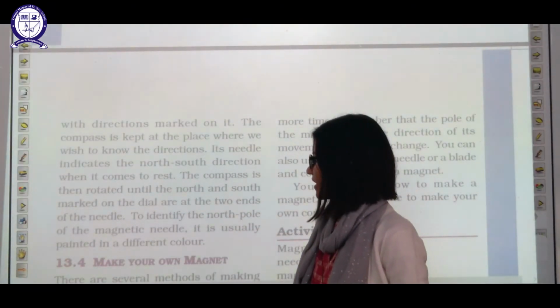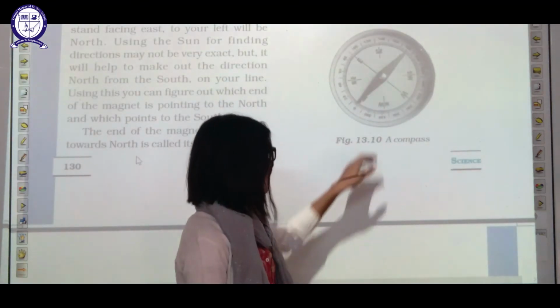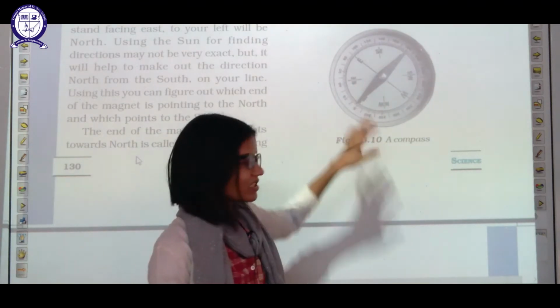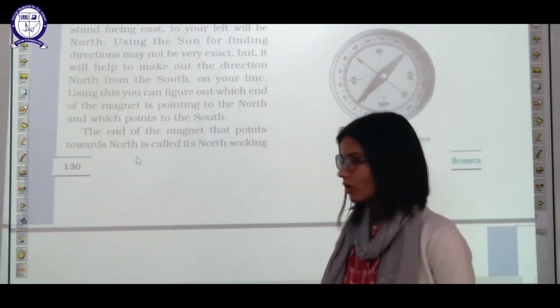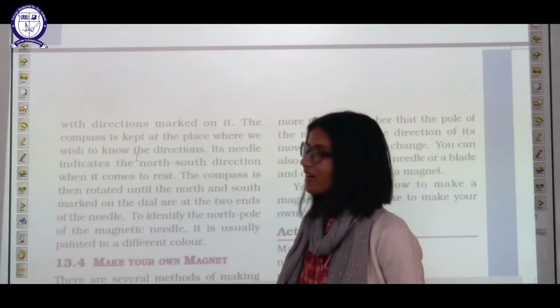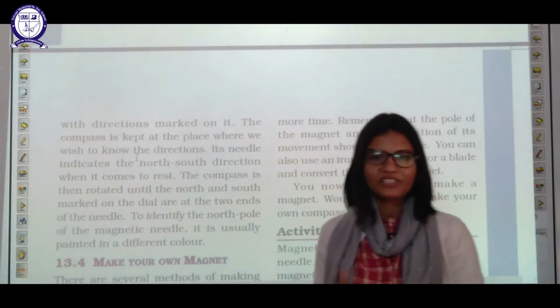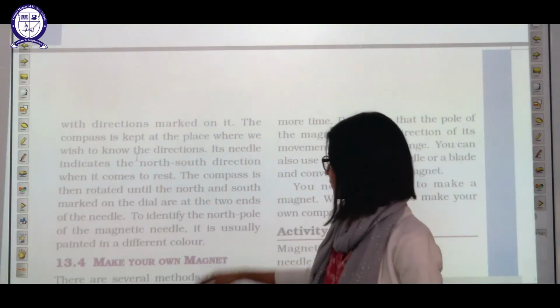It is usually painted in a different color, as you can see in this diagram also. It's not visible here because it is a black and white diagram. We usually paint the north pole with a red color, or a blue color sometimes, but generally with red.